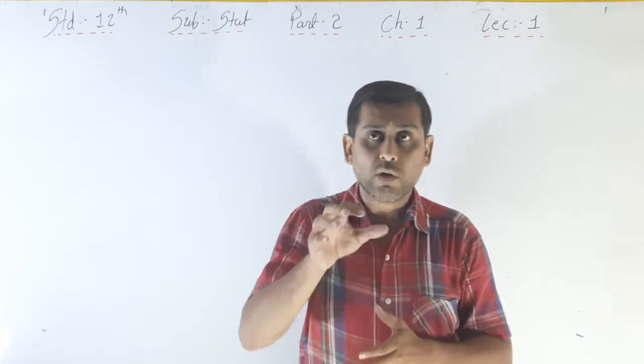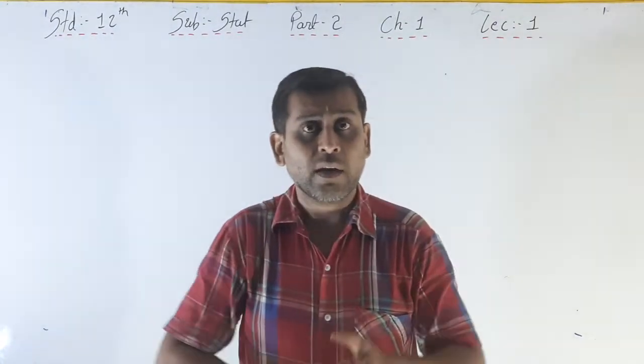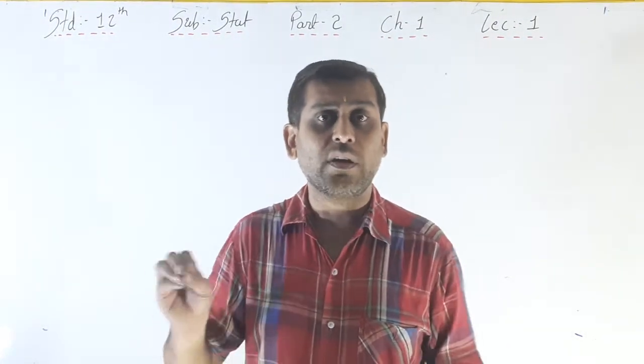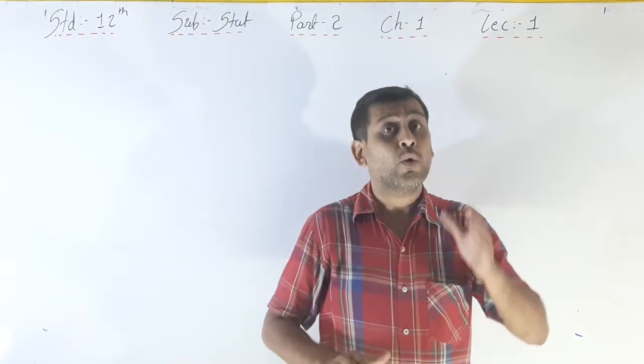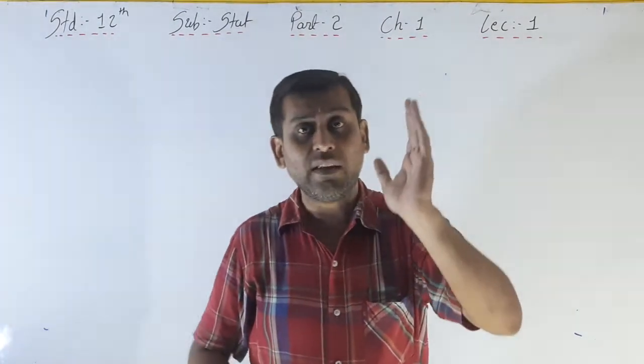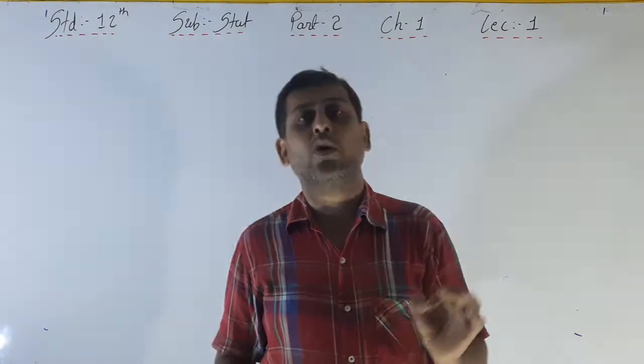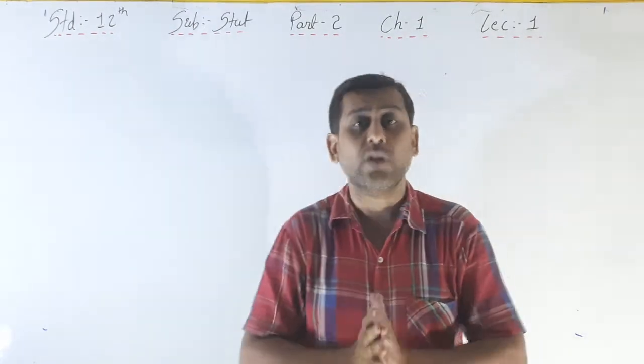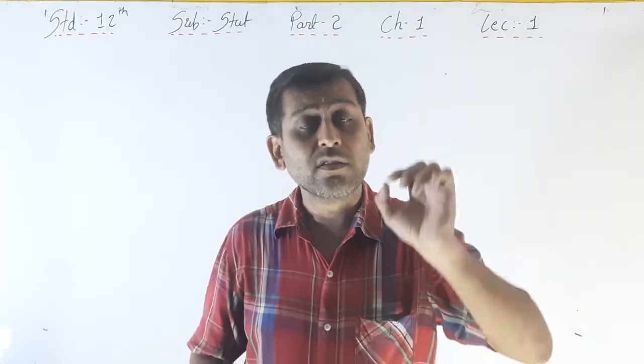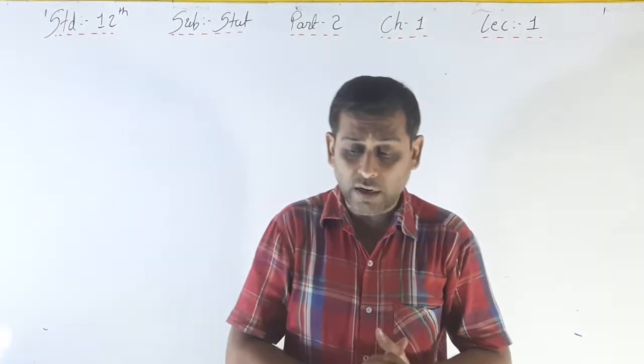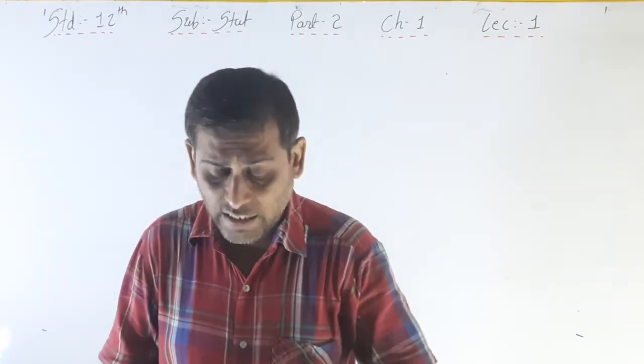You are seeing the lecture today, right? The timing for the lecture is say 2 to 3, so your mind is very set about that: at 2 o'clock I have to see the Sir's lecture. So that is a certain event. That is the certain event. For example, some example is given here.